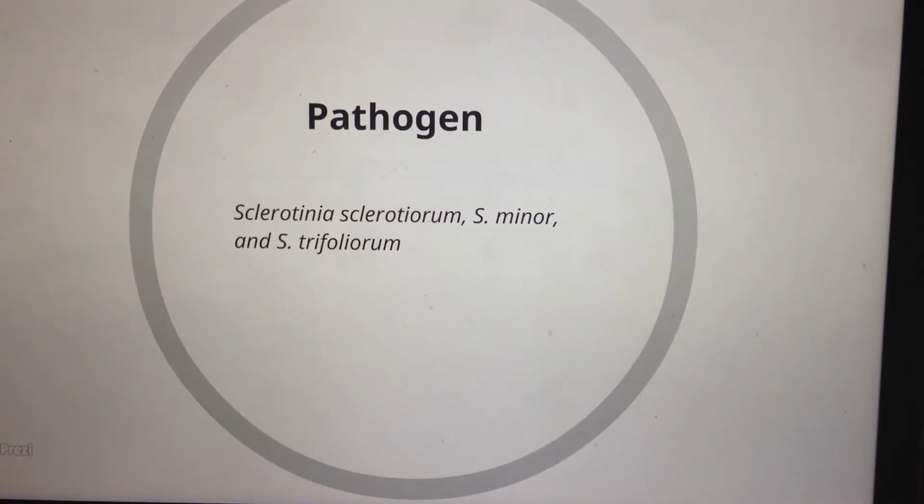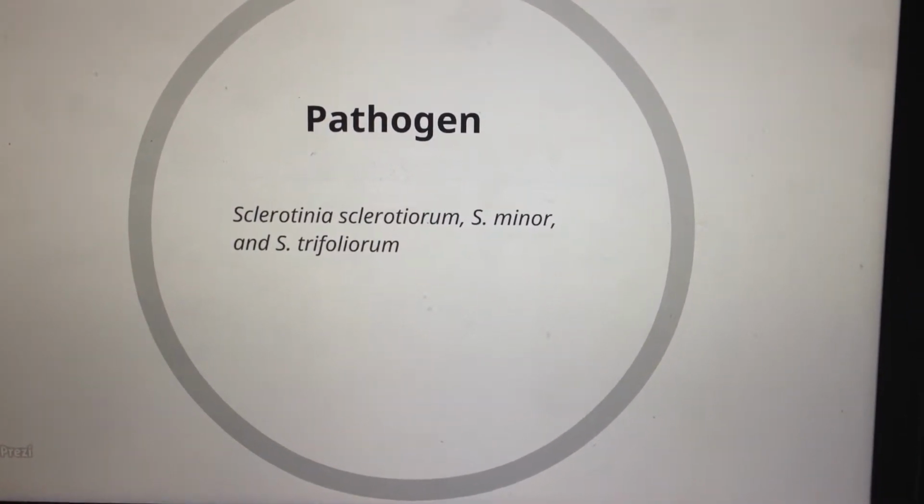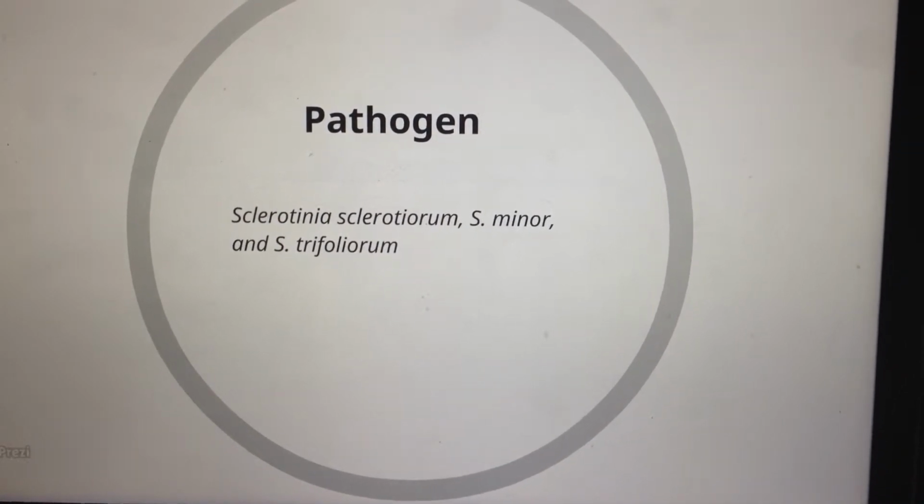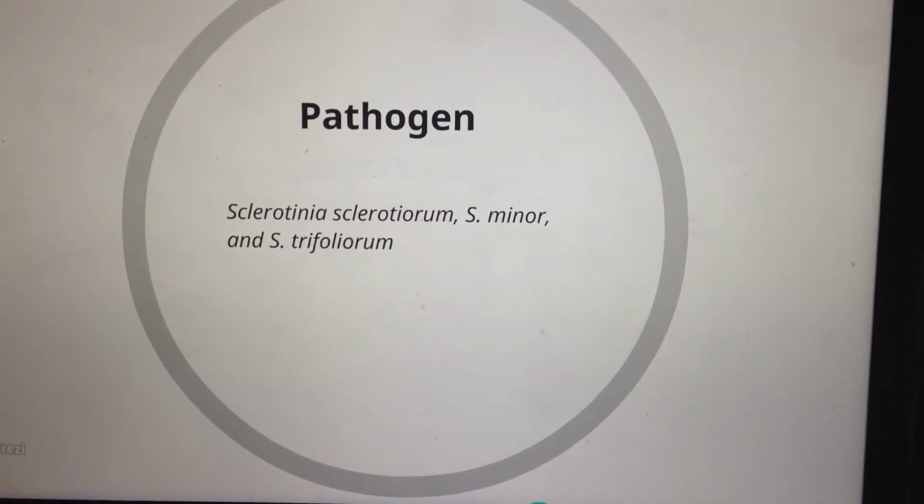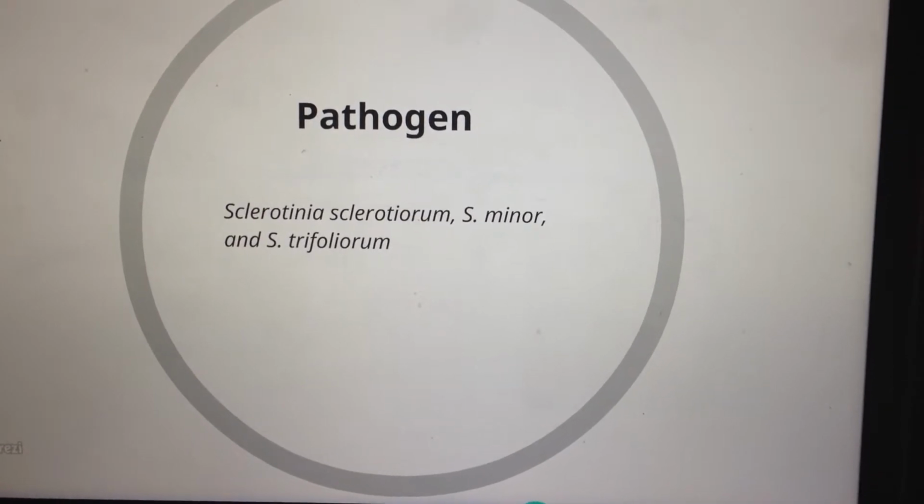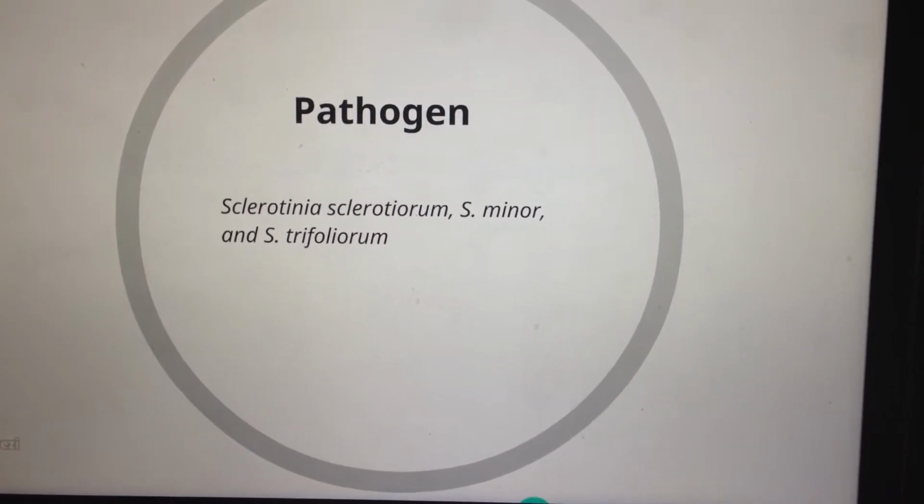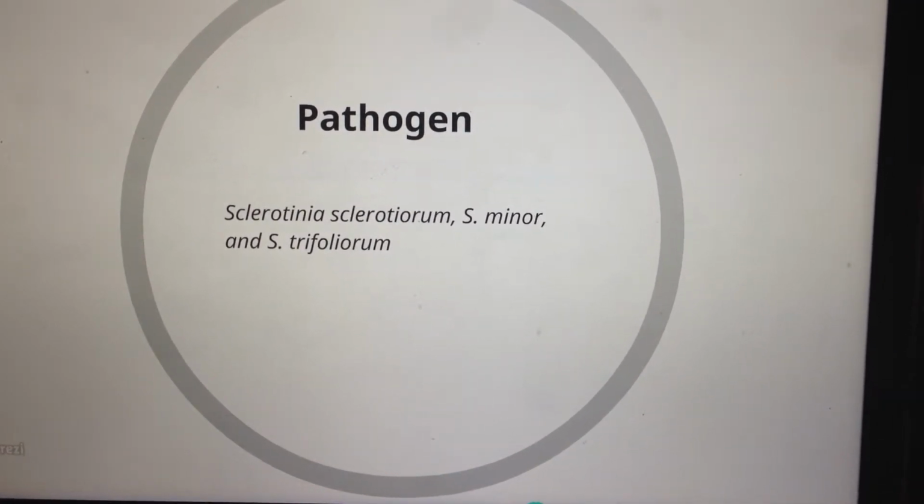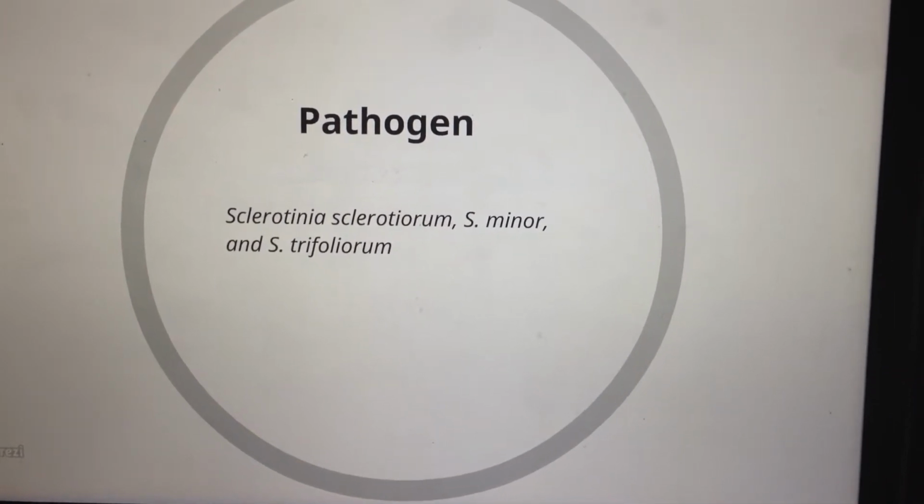Let's look at the disease triangle for white mold. First, we have the pathogens. Sclerotinia sclerotiorum, Sclerotinia minor, and Sclerotinia trifoliorum are all potential pathogens that can cause this disease, but Sclerotinia sclerotiorum is the most common and found in soybeans.